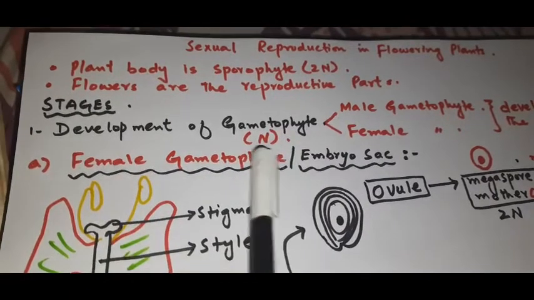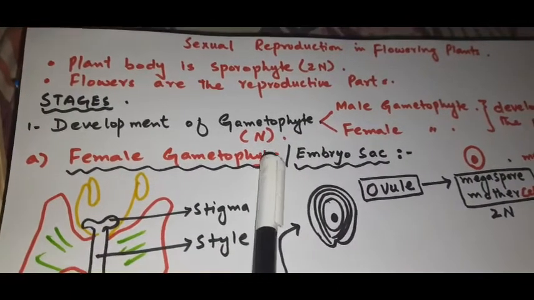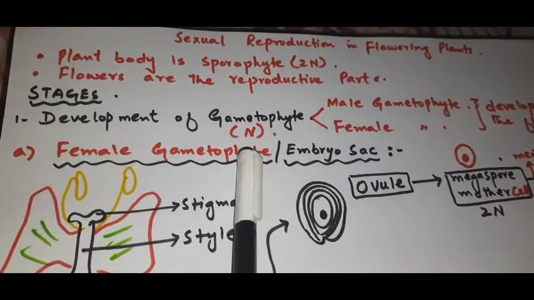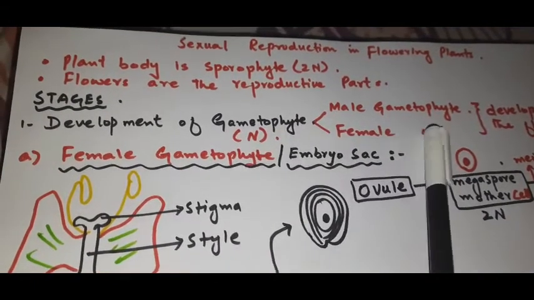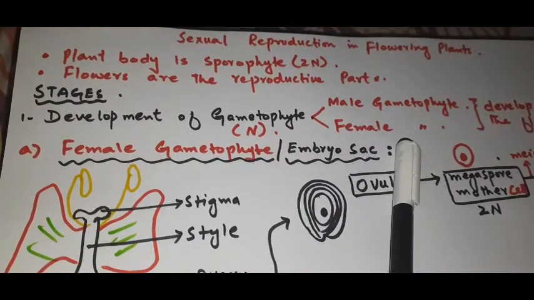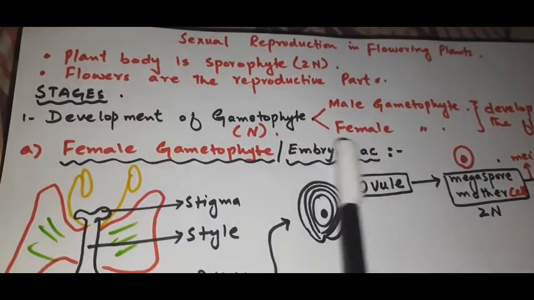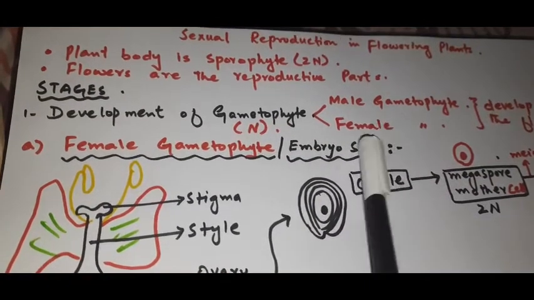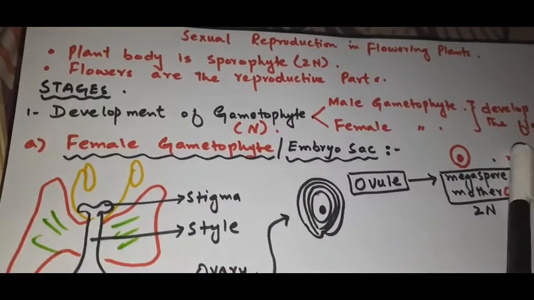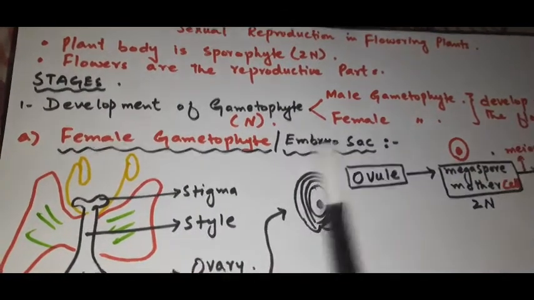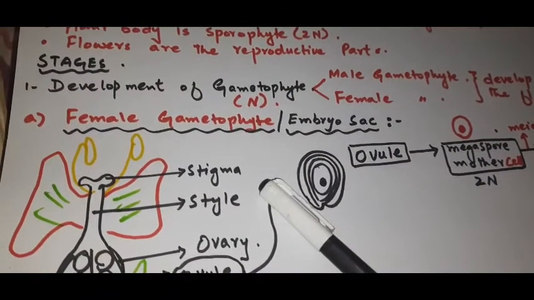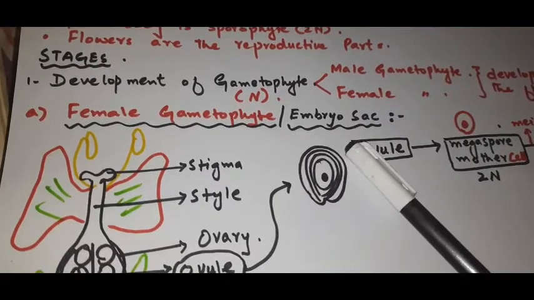The first one is the development of gametophyte. We have two types of gametophyte generation, the male gametophyte and the female gametophyte, the male part and the female part. Both of these, male and female, develop in the flower, right? Now the female gametophyte is also known as the embryo sac.